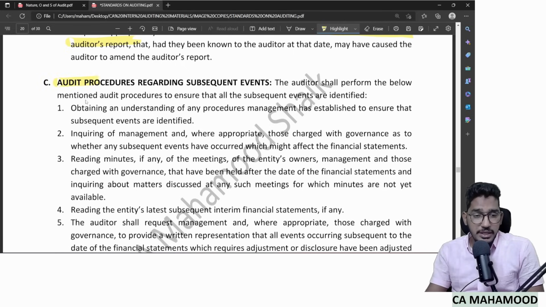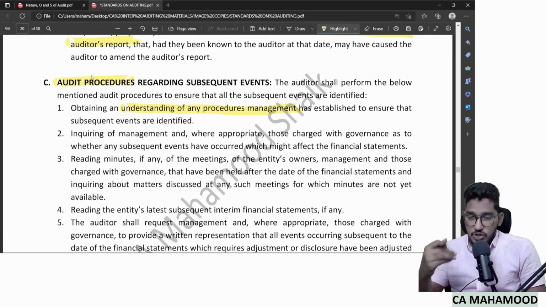So let us try to pay some attention to audit procedures. What procedures will the auditor perform to identify subsequent events? Let us see. So the auditor shall perform the below procedures. What are they? First, understand what procedures are followed by the management to identify subsequent events. As we all know, the management, while preparing financial statements, has to comply with accounting standards. And as per accounting standards, the management has a responsibility to identify subsequent events. So before the auditor, management already has the responsibility to identify subsequent events. So that's what the standard is saying.